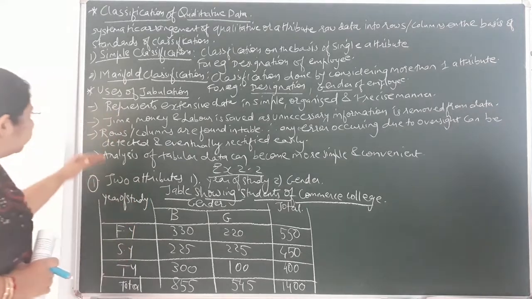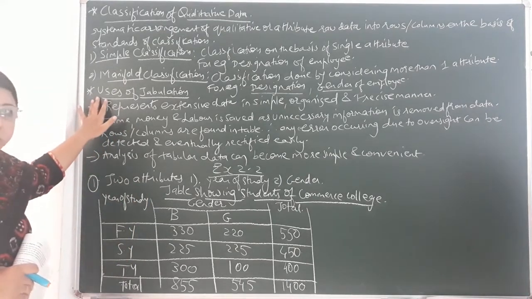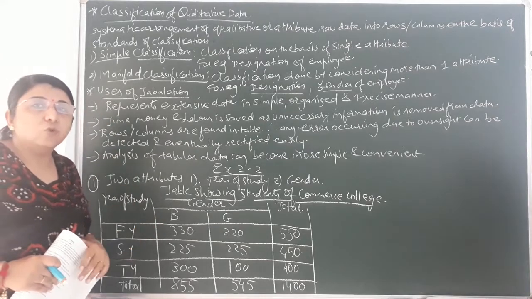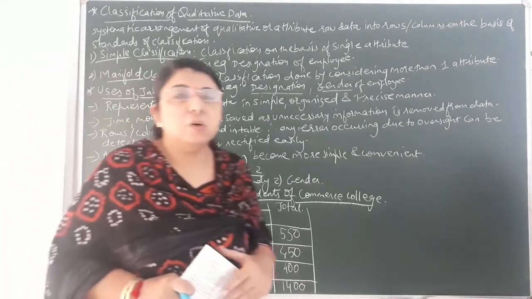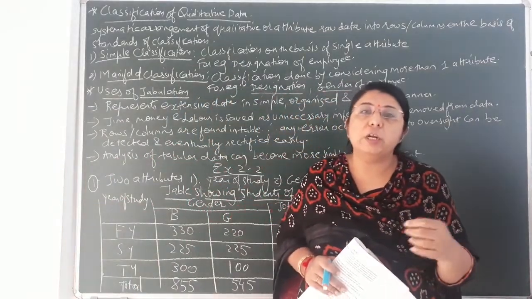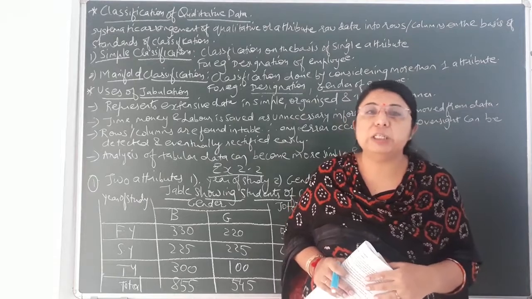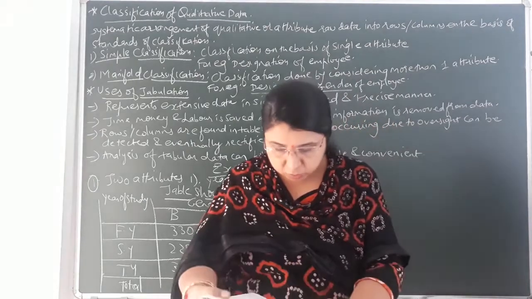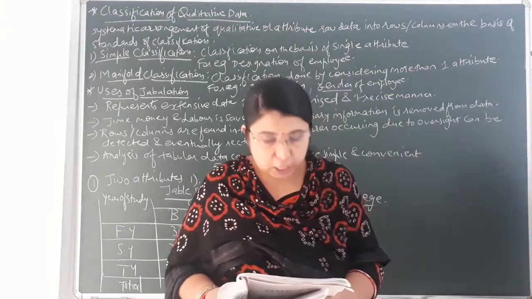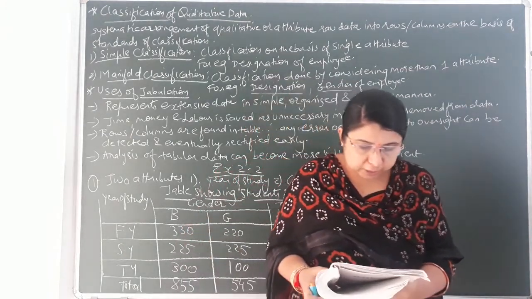Okay. Now, after understanding the uses of tabulation, let us take one practical example from your exercise 2.2, because you should understand how to classify the data according to the attributes given in the question. So let us move on with exercise 2.2, which is on page number 42 of your textbook. First question that I am reading.